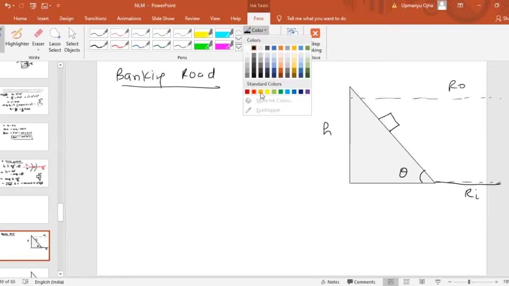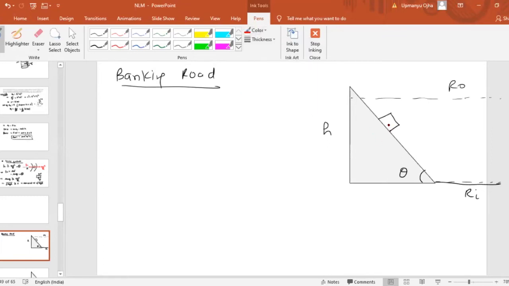Now if we draw the free body diagram of this car, we know that mg, which is the weight of the car, must be acting downward. This wedge or banking will exert a normal reaction on this car that will always be perpendicular to the surface of the bank.